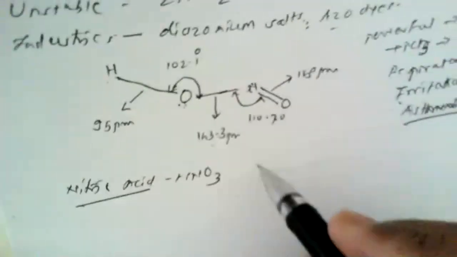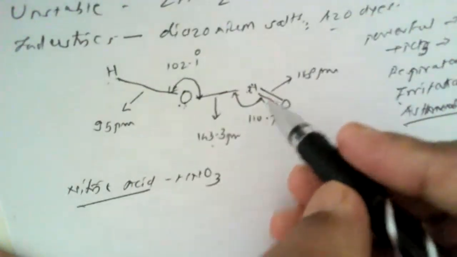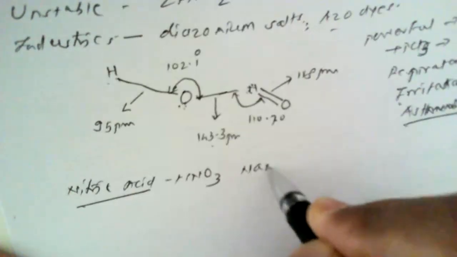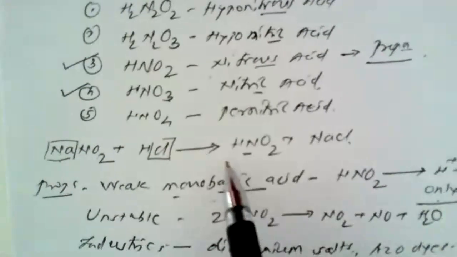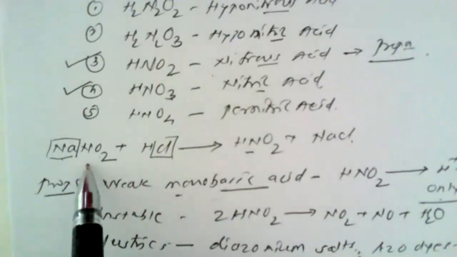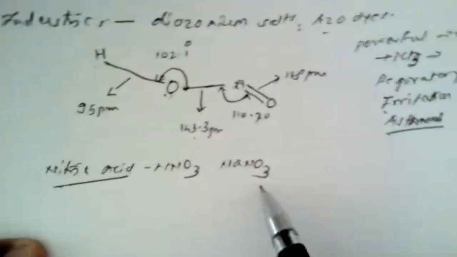As usual, the first thing is how to synthesize this nitric acid. Nitric acid can be synthesized by using sodium nitrate. NaNO2 is sodium nitrite, but this is sodium nitrate.